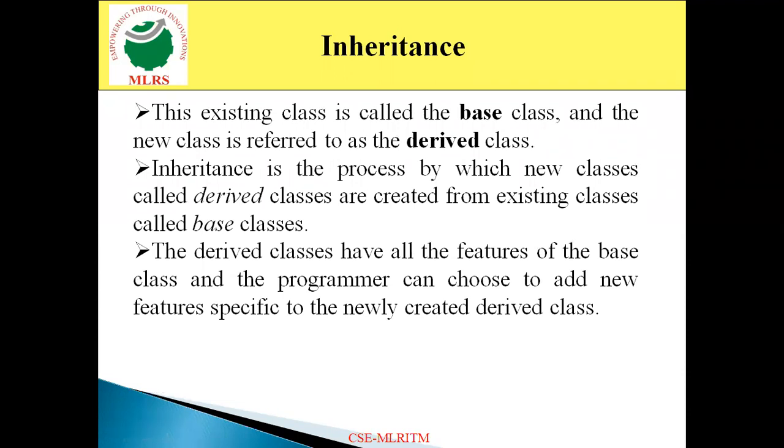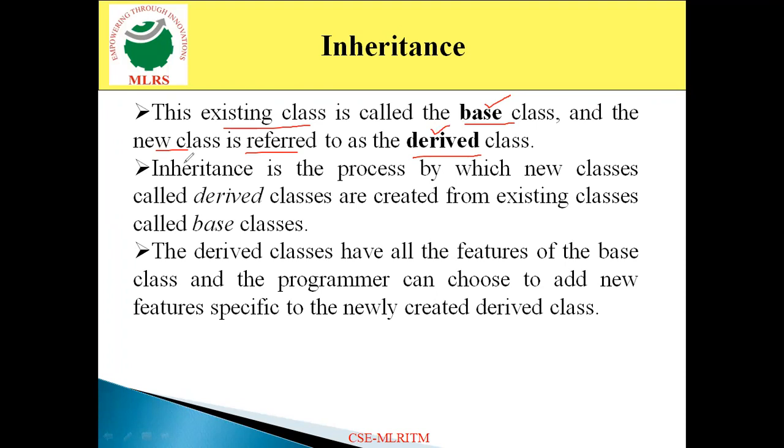When you work with inheritance, there must be at least two types of classes: the base class and the derived class. The first or existing class we call the base class, and the class you define as a new class is the derived class.